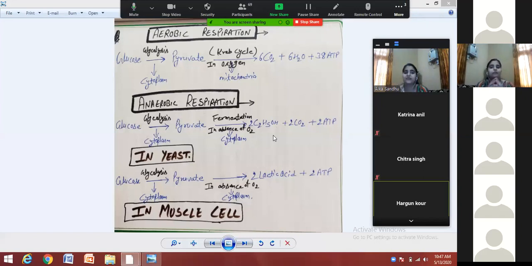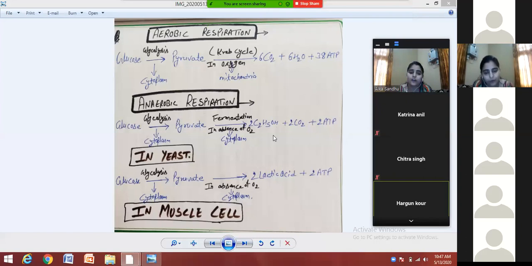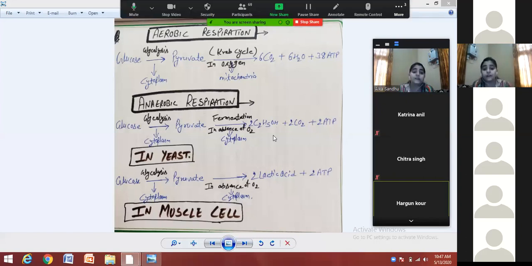Basically, formation of ATP requires enzymes. Enzymes are present in mitochondria भी, and enzymes are present in the cytoplasm also. But mitochondria में ये reaction ज़्यादा efficiently होती है. In cytoplasm, only 2 ATP molecules are released in case of yeast.